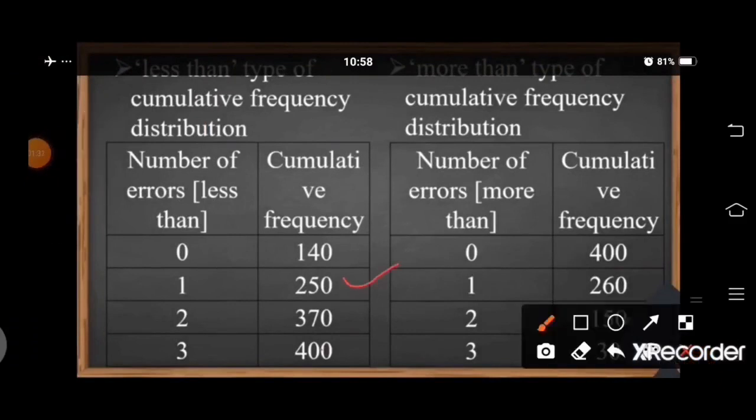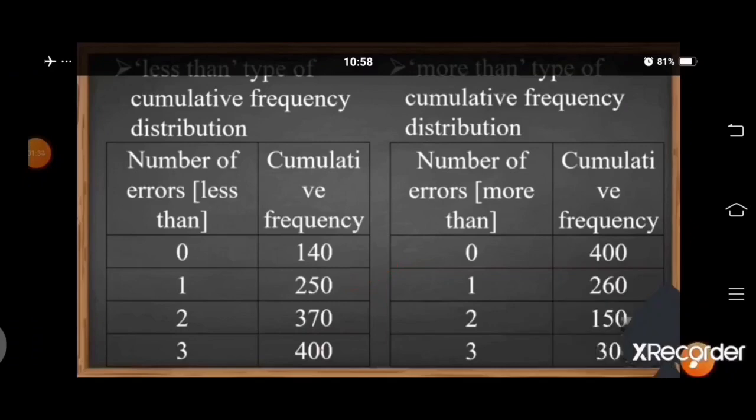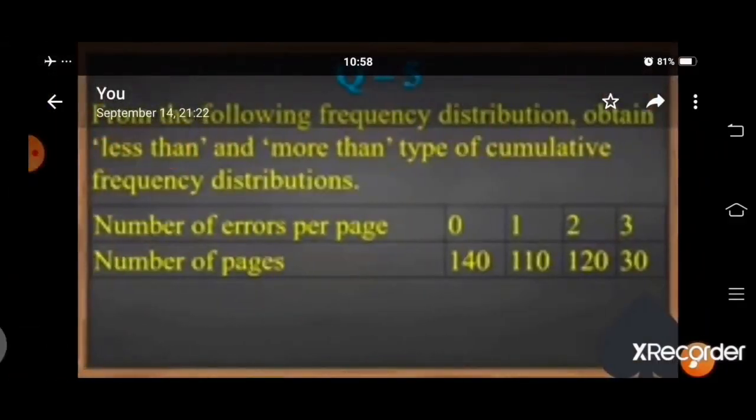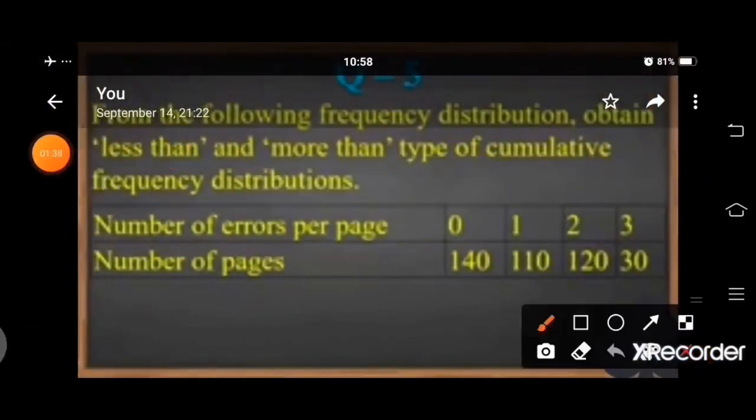Then for number of errors less than or equal to 2, we will add 140 plus 110 plus 120.